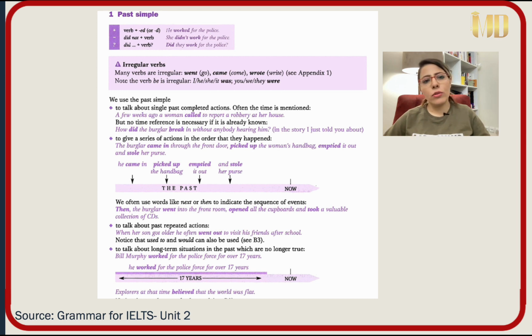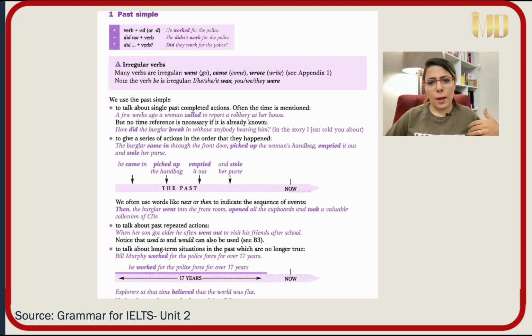But when you want to make a question, we use did at the beginning of a sentence. Did you work for the police? Did they work in this company? Did you wash the dishes yesterday? Did you come late for the school? Did you go to school? Did you write a letter to your teacher? Did you call the police?